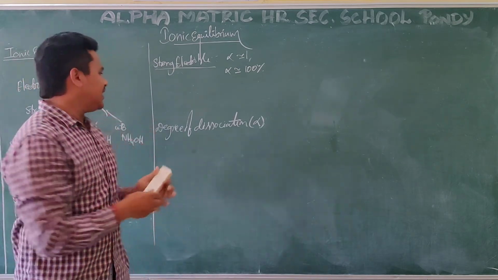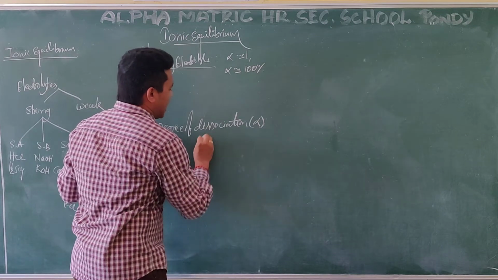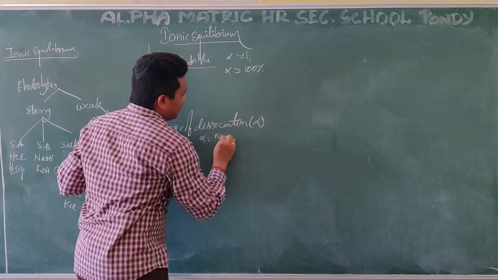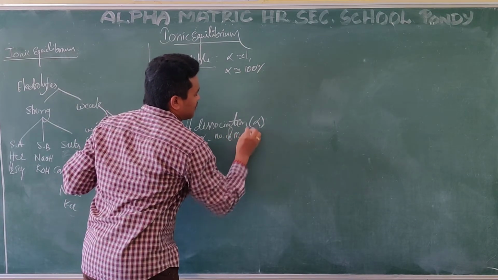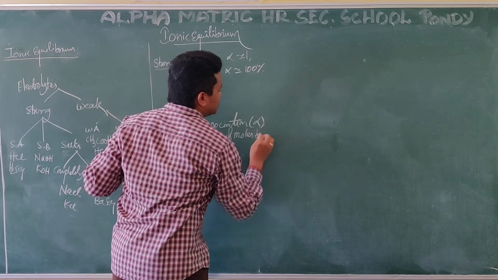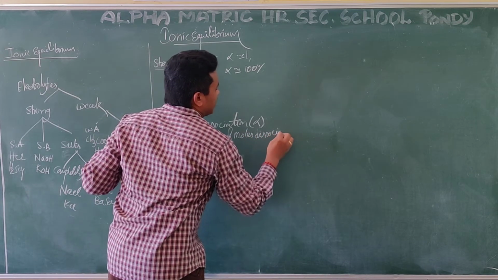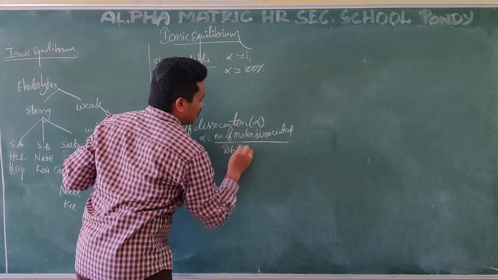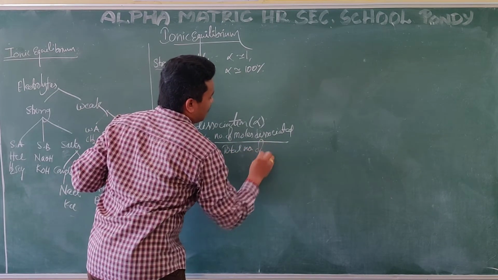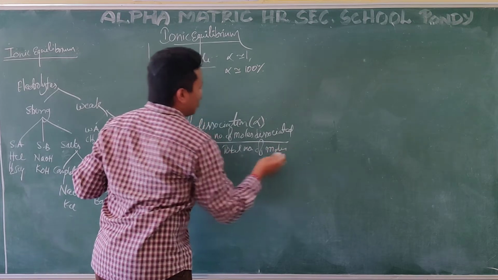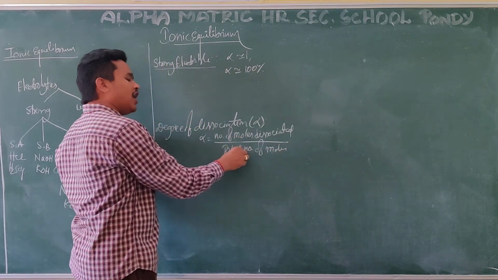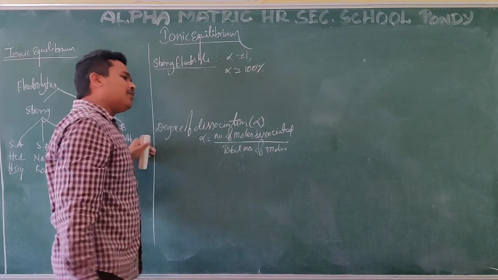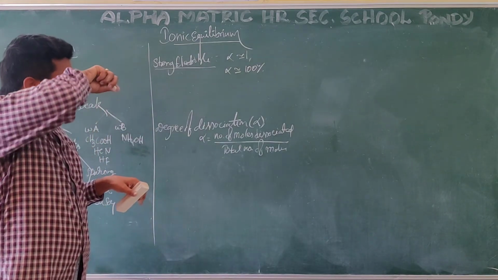The degree of dissociation, alpha, is nothing but the number of moles dissociated divided by the total number of moles. How many I am taking, and how many dissociated out of them. For example, I take acetic acid.